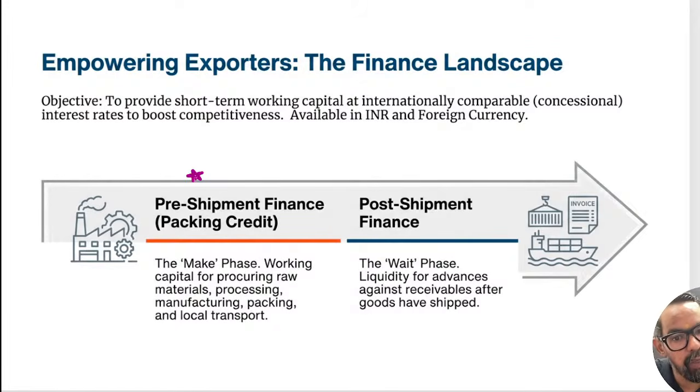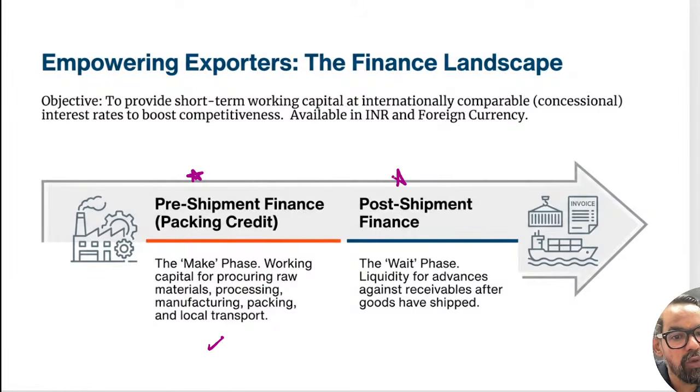The major objective of packing credit is basically to fulfill the short-term or ultra short-term working capital requirement of the exporter, so they can procure raw material, pay salaries or transportation costs and others, and prepare for the trade. So it provides working capital for procuring raw material, processing, manufacturing, and packaging.